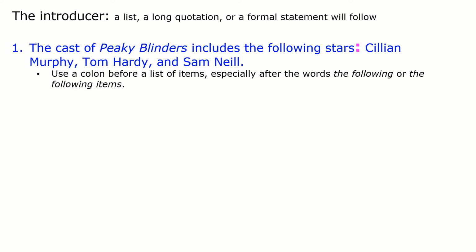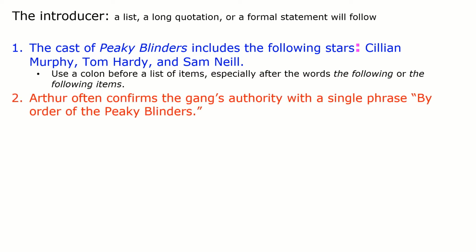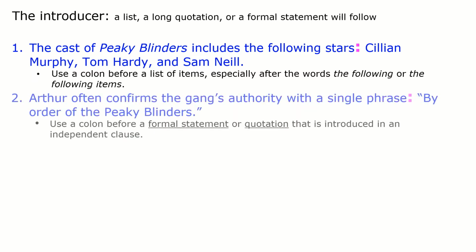The second sentence for us is Arthur, who's a character in the series. So Arthur often confirms the gang's authority with a single phrase: "By order of the Peaky Blinders." So here we have a quotation, and as I said previously, we can introduce quotations using colons also. So for this example, we would put it following phrase and before opening the double quotation marks. Now, this technique is also used before formal statements, but importantly, we do not use colons immediately following verbs.